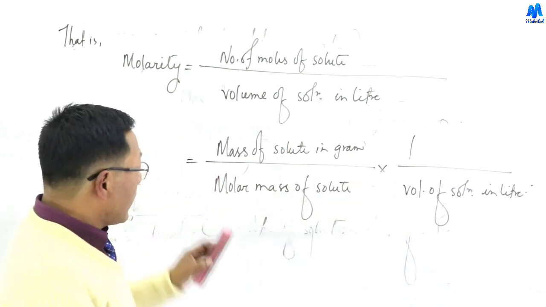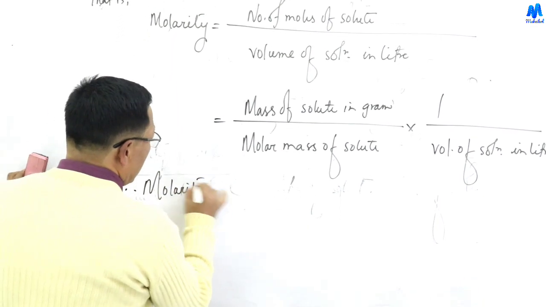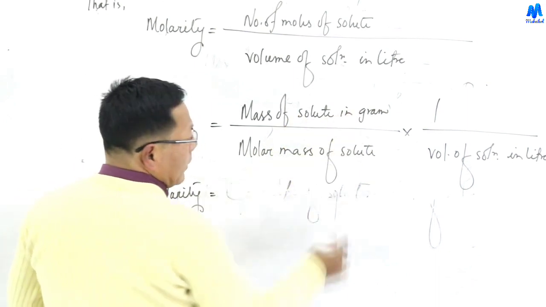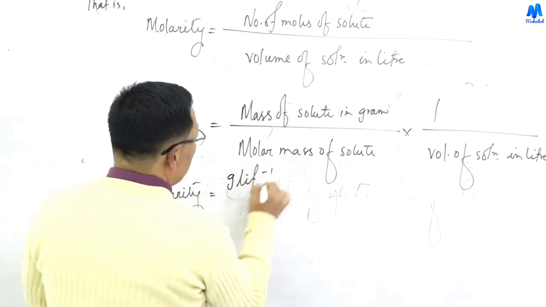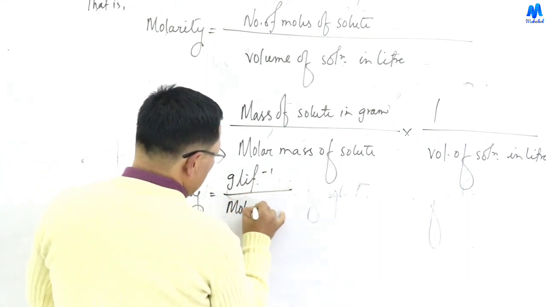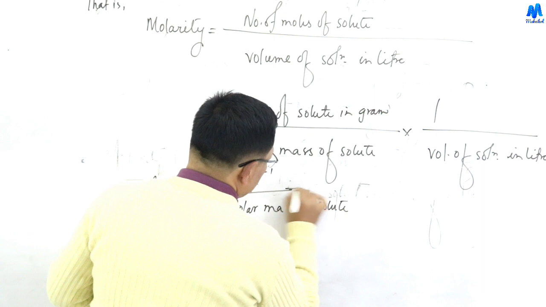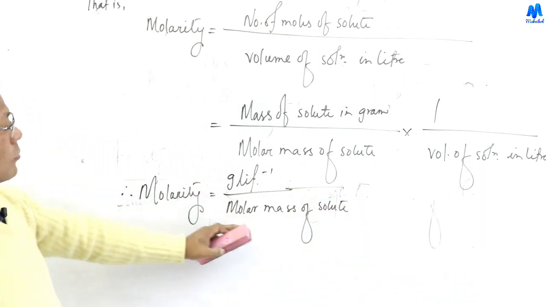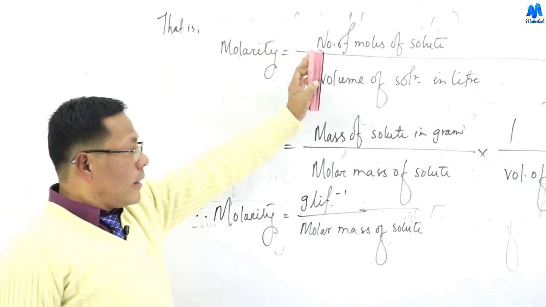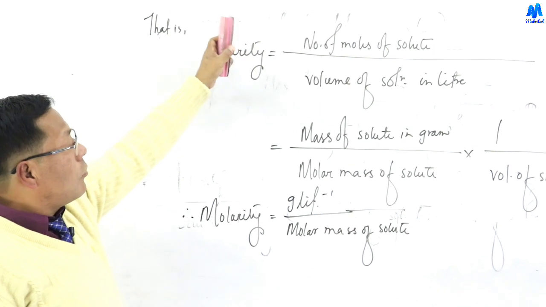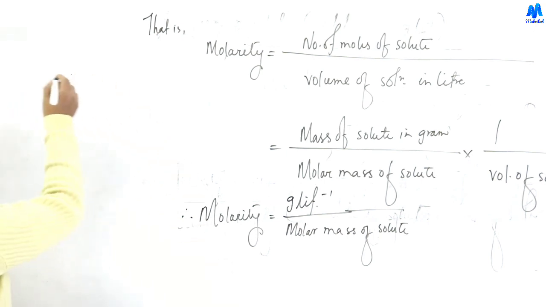Therefore, molarity is equal to mass of solute in gram divided by volume of solution in liter, that is gram per liter, divided by molar mass of solute. So if the solution is given in gram per liter, molarity is gram per liter divided by molar mass of solute. This is a shortcut formula for molarity.